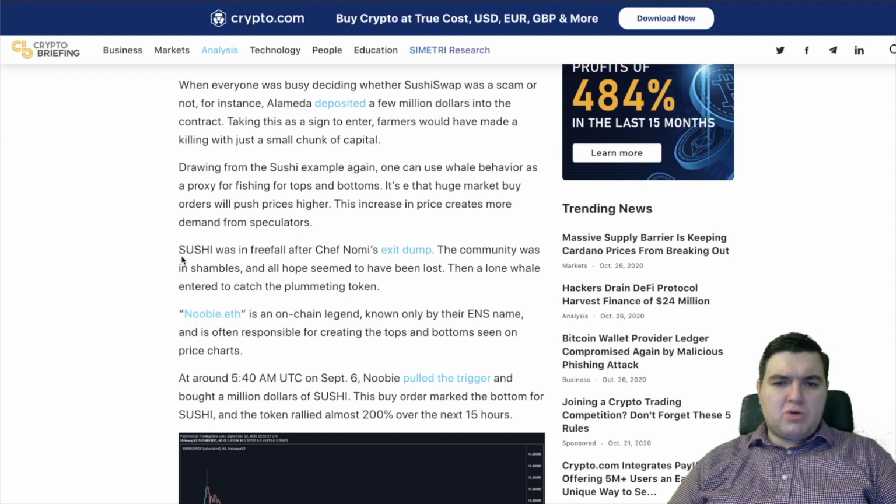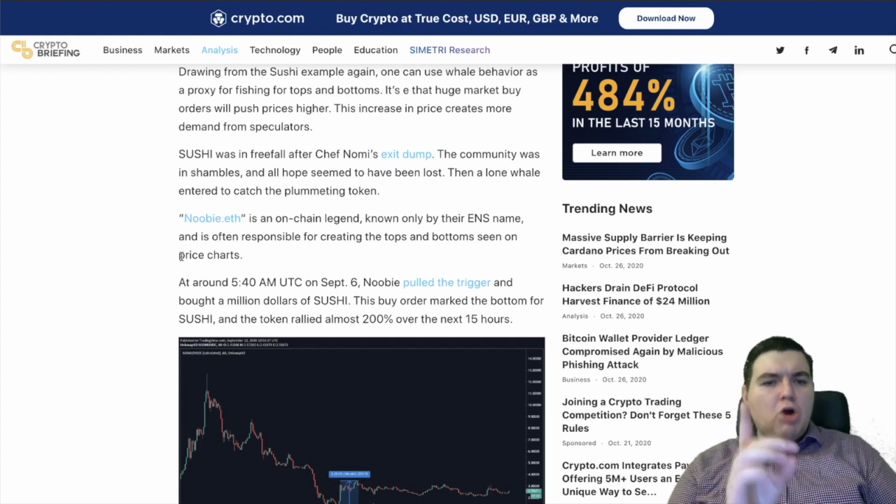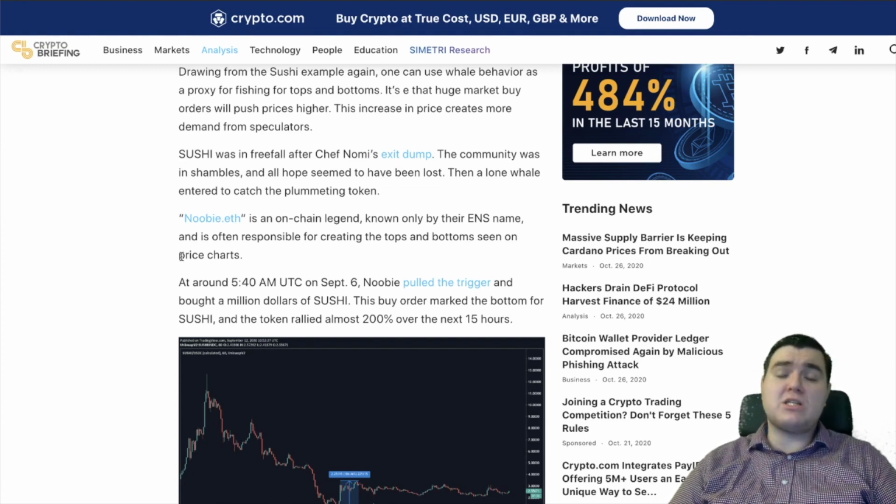Drawing from the sushi example again, one can use whale behavior as a proxy for fishing for tops and bottoms. Sushi was in free fall after Chef Nami's exit dump. The community was in shambles and all hope seemed to have been lost. Then a lone whale entered to catch the plummeting token. Newbie.Ethereum is an on-chain legend known only by their ENS name and is often responsible for creating the tops and bottoms seen on price charts.